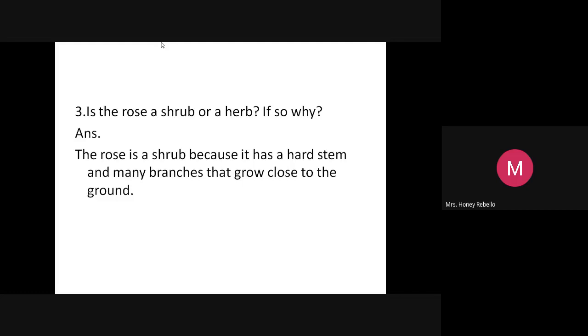Write neatly within the double row line. It has a hard. H-A-R-D, hard stem. It has a hard stem. A shrub has a hard stem.